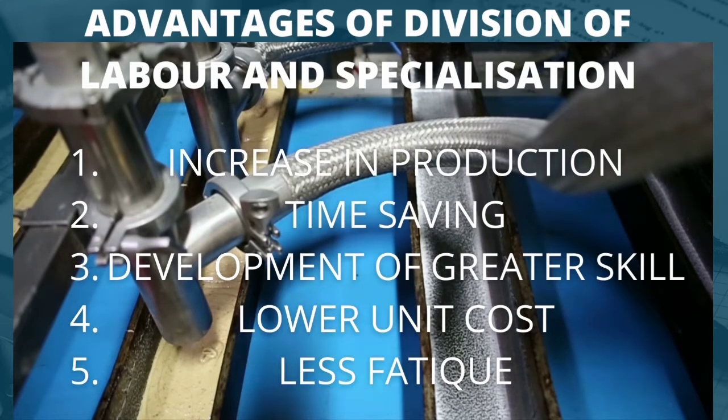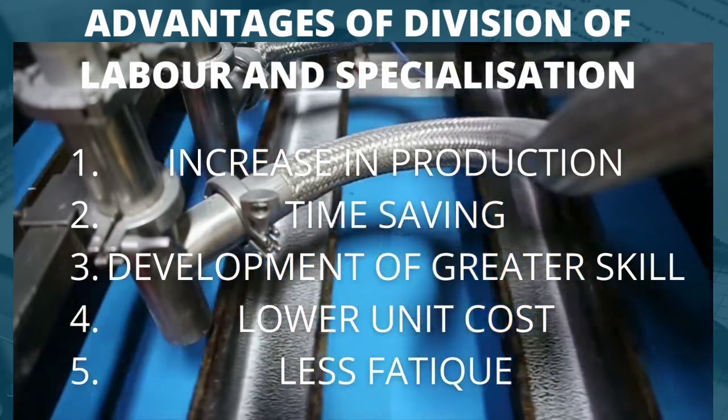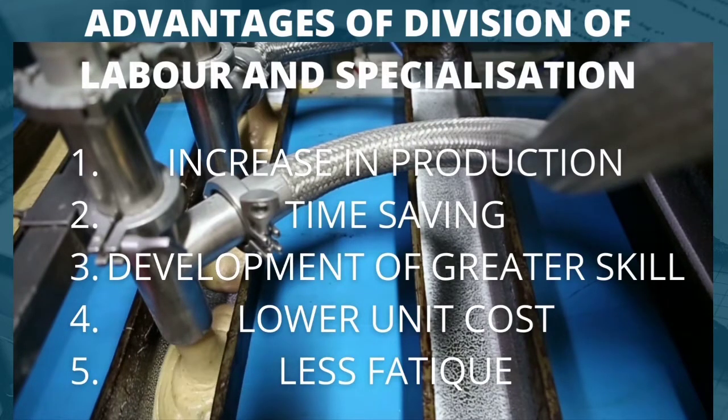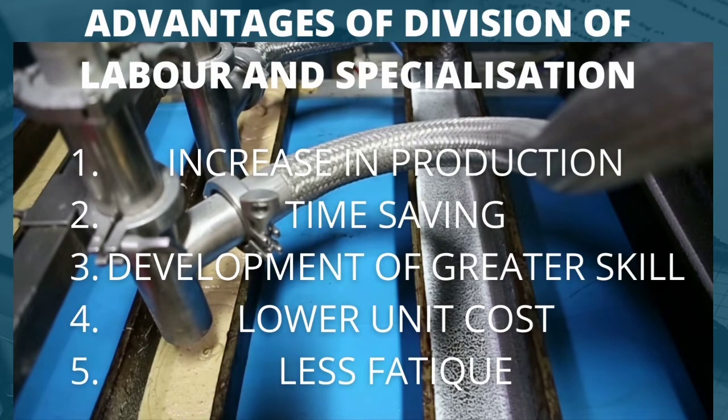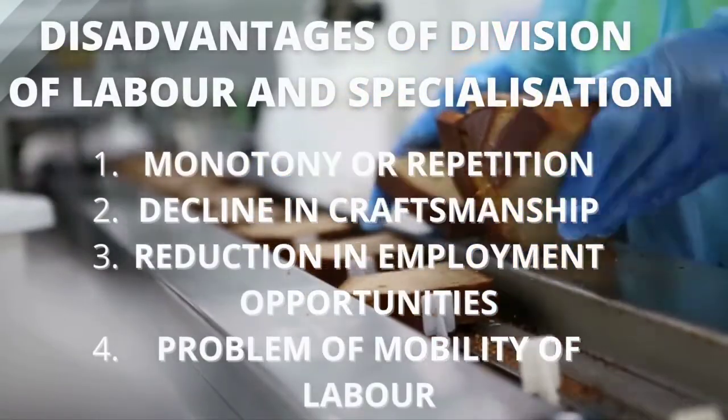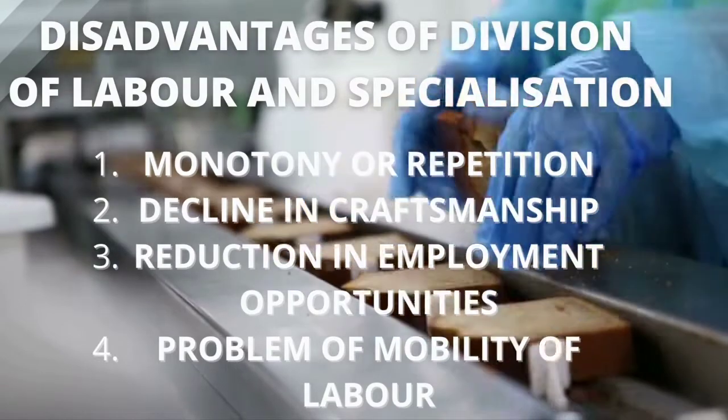3. Development of greater skill. Division of labor enables each worker to develop greater skill through repetition of the same process. 4. Lower costs, unit costs. Since division of labor leads to greater productivity, that is, large quantities are produced and in less time, the unit cost of production will be less. And 5. Less fatigue. In division of labor, a worker concentrates on only a portion of the production, and since he makes use of machines, he does not get tired easily.